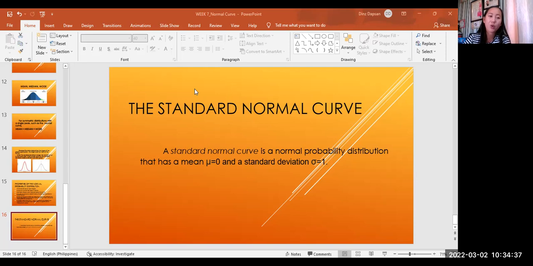A while ago, I showed you many examples about the normal distribution. Now, you are the one who will give an example. And then there's a quiz. Your quiz number 3 is just answer the Google form. It's all about the properties of a normal distribution. You have any question? Wala na po, ma'am.